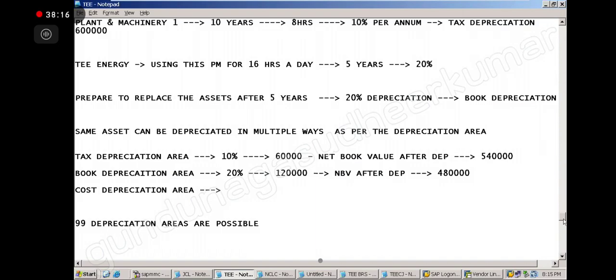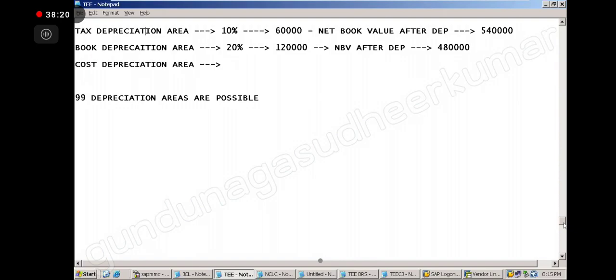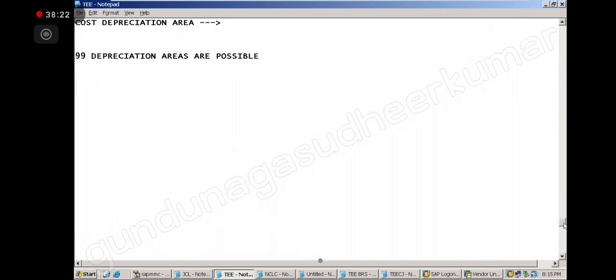Cost depreciation means I want to take the exact usage, like one hour length. Every day I will record the number of hours. Suppose one day I use 5.5 hours, another day I use 18.5 hours.